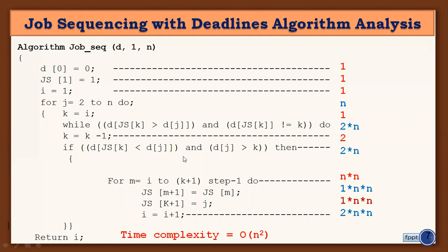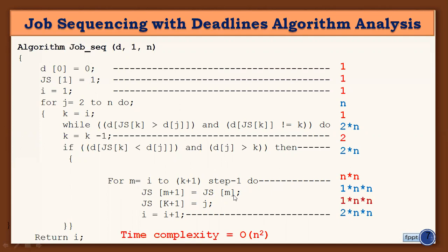And this is also another if statement. We are comparing two statements. So the statement is to be executed 2 into n times. And here there is a nested for loop. Assume that the first for loop is to be executed n times, the second for loop is to be executed n times, totally n into n, n square times it is to be executed. Step minus 1 to again go back and execute this one. So next, this is an assignment operator, and this is an expression.